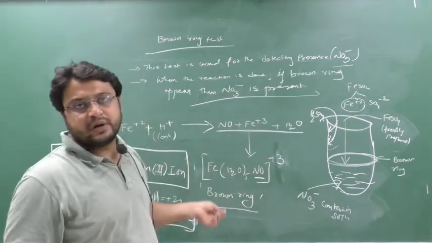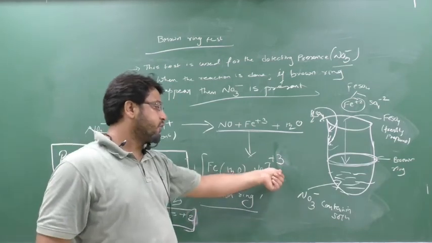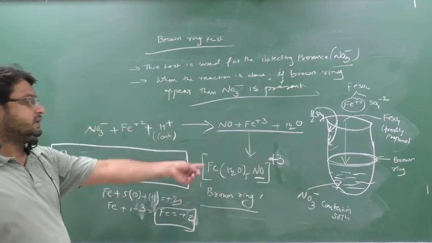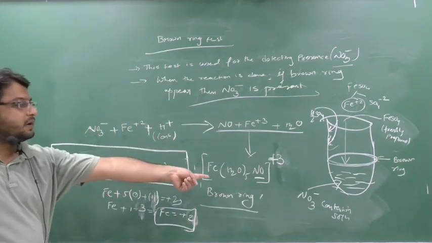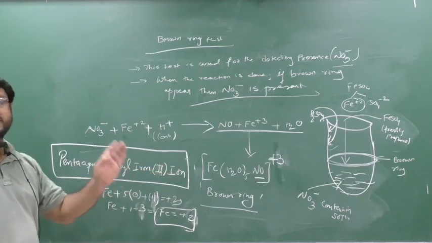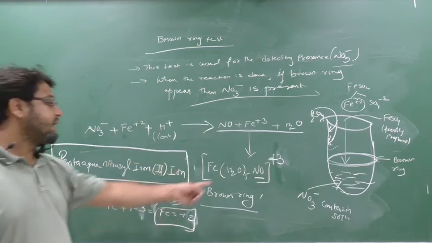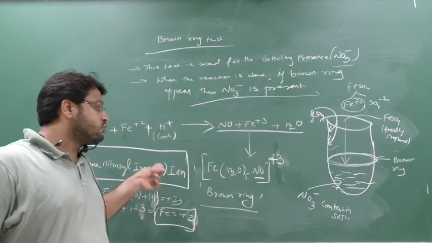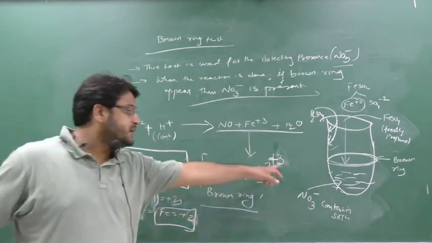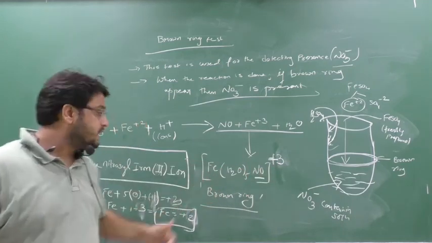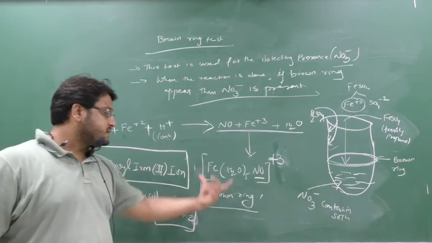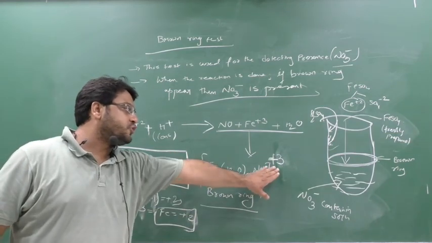That complex formula is what? [Fe(H2O)5NO]3+ according to NCERT. If here plus 3, then iron will be plus 2. So what can be the IUPAC name? Pentaaqua nitrosyl iron 2 ion. How this name has appeared, we understand in coordination compounds. Clear? So pentaaqua nitrosyl iron 2 ion because here plus 3. But the question can twist. If here it is plus 2, then Fe will come plus 1. Then the answer is pentaaqua nitrosyl iron 1 ion. And this is nothing but the brown ring. But you have to follow the NCERT textbook.